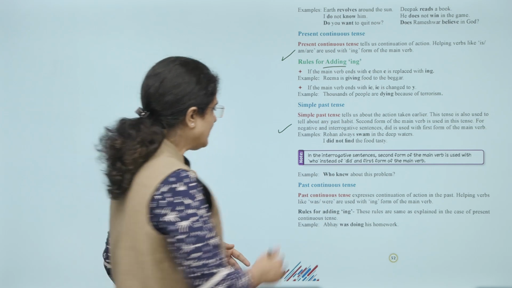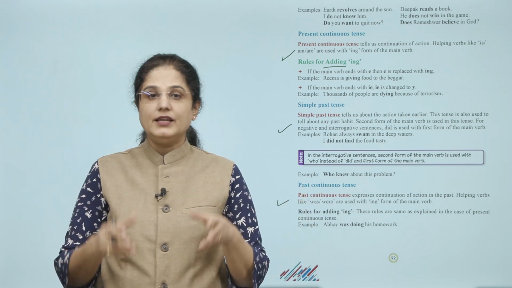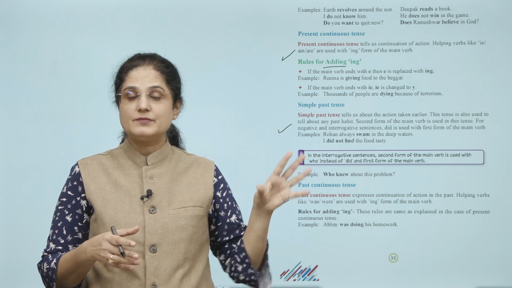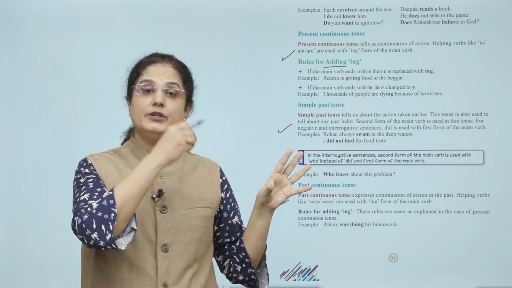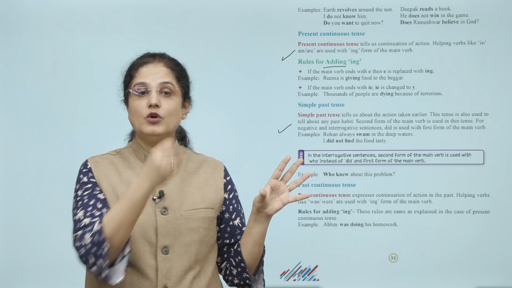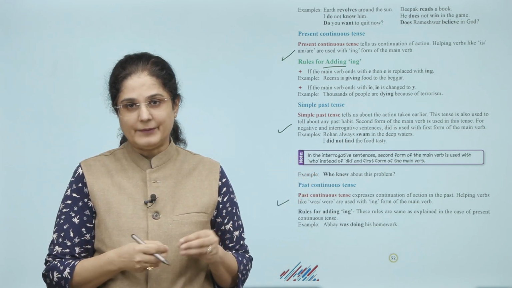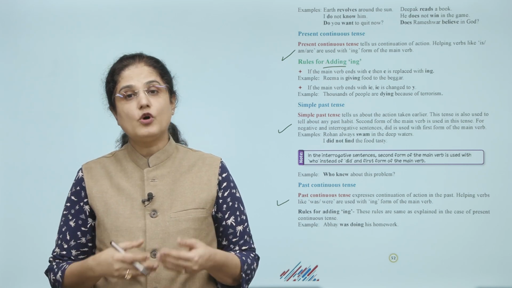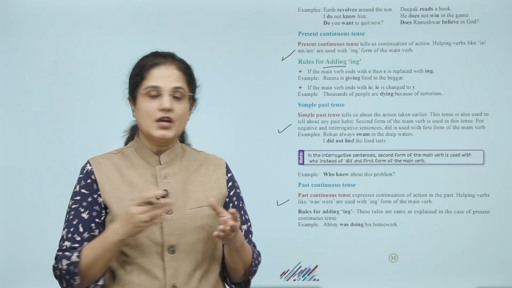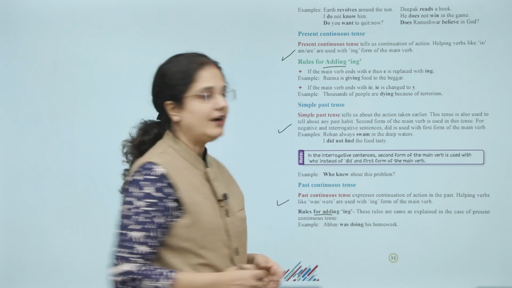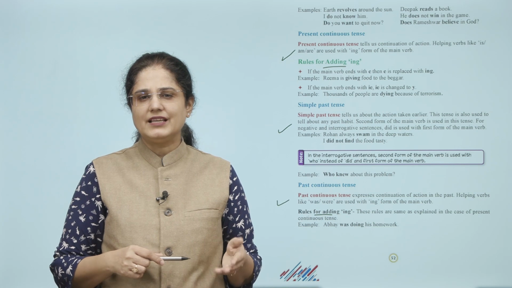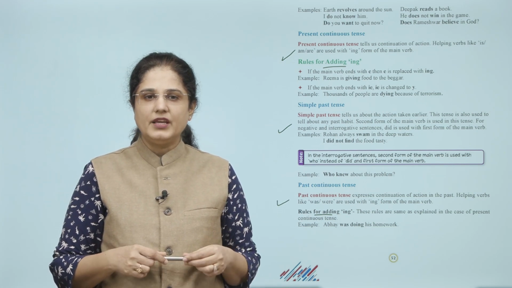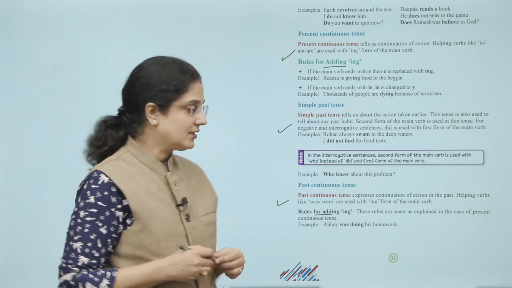Now let us look at past continuous tense. It expresses continuation of an action in the past. मतलब past में कोई action जो continuation में चला, वो मुझे past continuous tense बताता है. Helping verbs like was or were are used with ing form of the main verb. So rules for adding ing. Now these rules are same as explained in the case of present continuous tense. For example, Abhay was doing his homework.